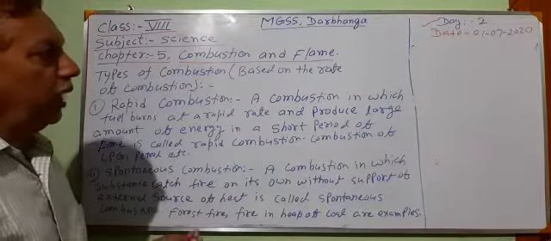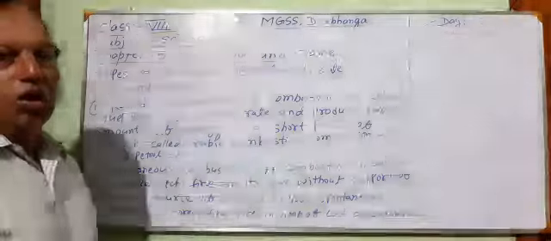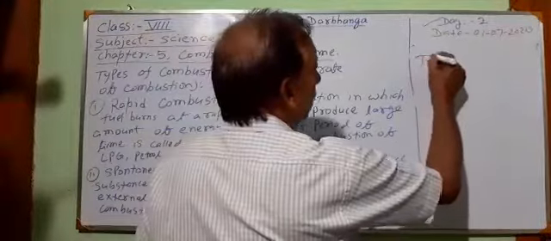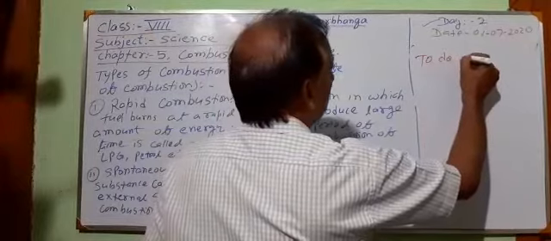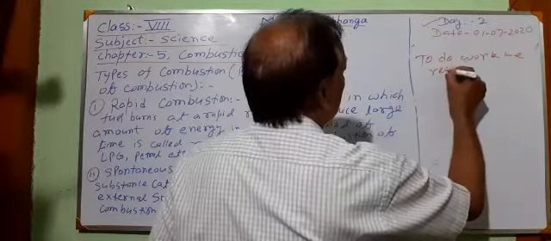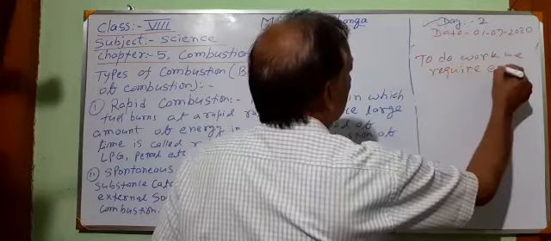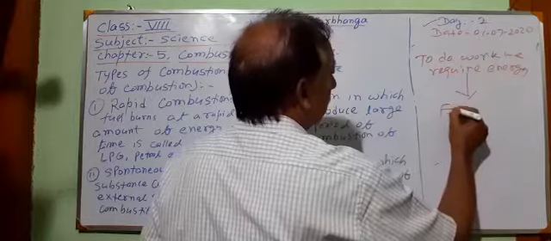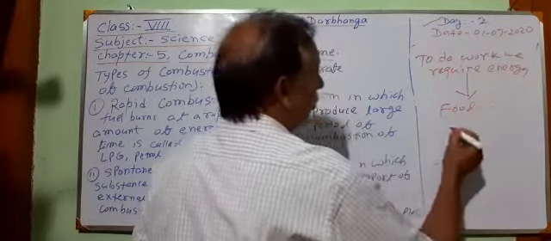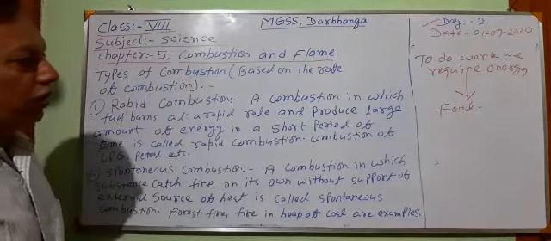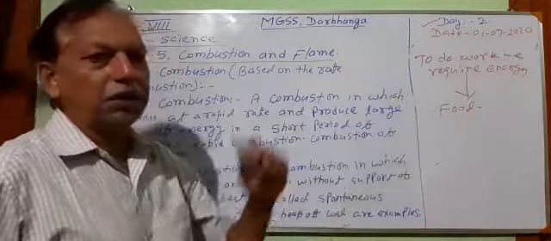Now the question is, where do we get energy from? We get energy from food. Why do we eat food? To get energy. Now the question is, how does food give us energy?